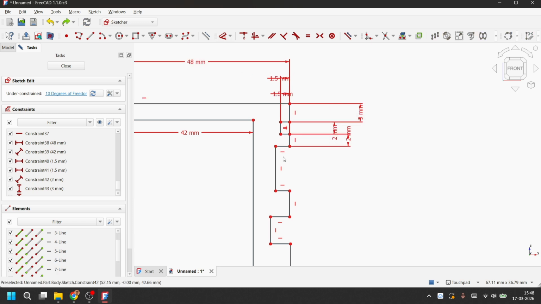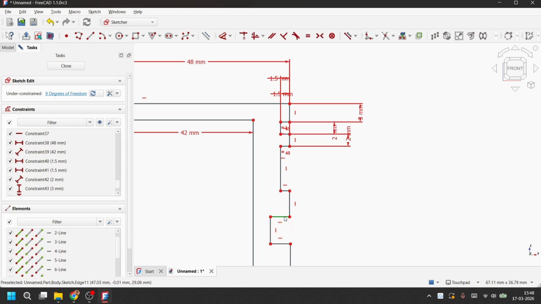So for these lines we have repetitions here, and since all the rings have the same depth, we can use the equal constraint as we see here. So we select these two lines and press on equal constraint and it becomes equal in terms of depth.